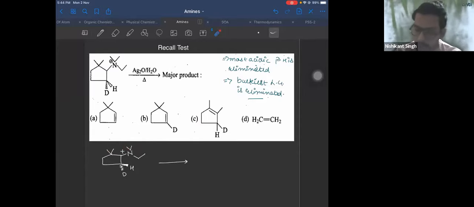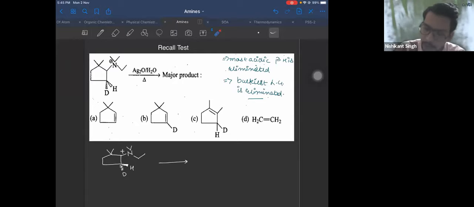Now, deuterium will not be eliminated. This product you will obtain if you break this bond like this and deuterium like this. The carbon-deuterium bond is a stronger bond, therefore it will not be broken. The carbon-H bond will be broken. I have already told you that deuterium forms shorter and stronger bonds. So option A is wrong, C is not possible. The only confusion is between B and D.